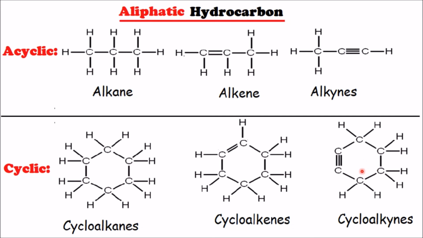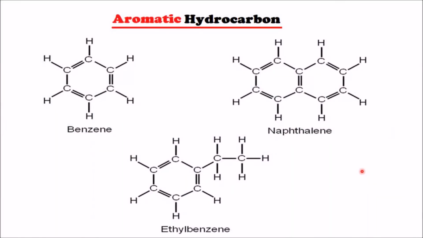Here too we have some examples for aromatic hydrocarbons. We have benzene, naphthalene, and ethyl benzene. For all these 3 examples, you can see that they have special ring structures. Their rings have 3 double bonds. That's the special feature about the arenes or the aromatic hydrocarbons.